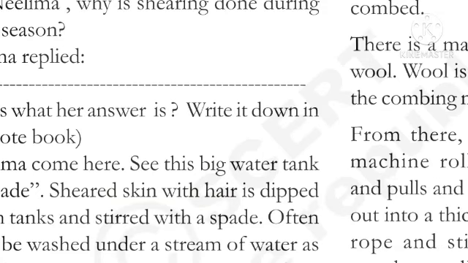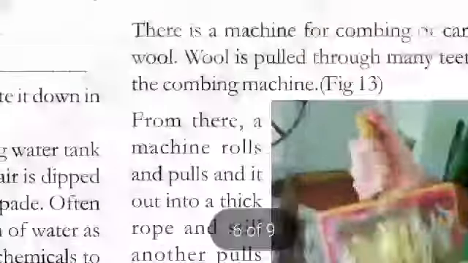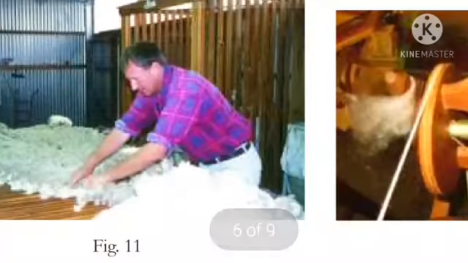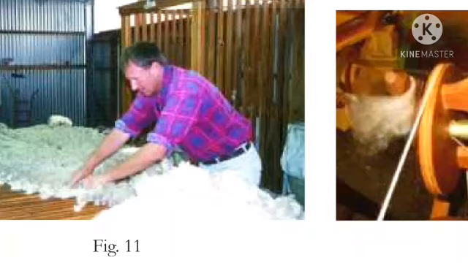Grandpa, where would you find sheep or goat that gives us wool? In Jammu Kashmir and Himachal Pradesh, Uttaranchal, and Arunachal Pradesh, Sikkim, Haryana, Punjab, Rajasthan and Gujarat.